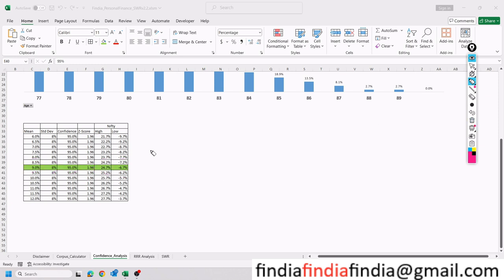So at this mean and standard deviation, the highest of Nifty will be 24.7% and the lowest will be minus 6.7%. Okay, it's all happening randomly.